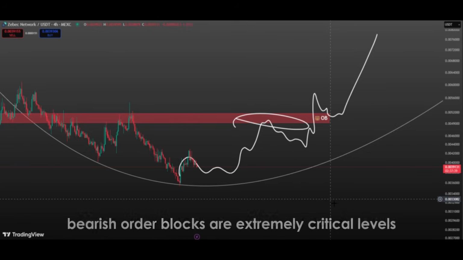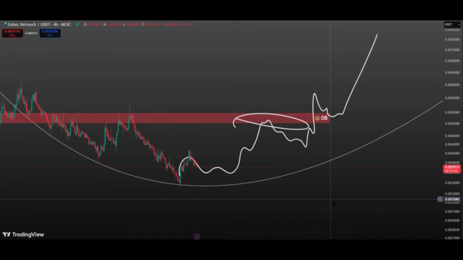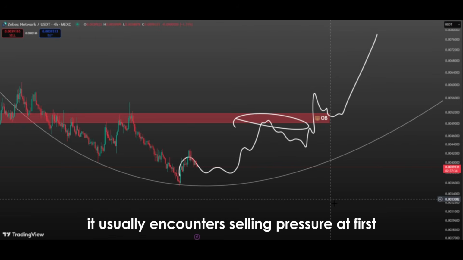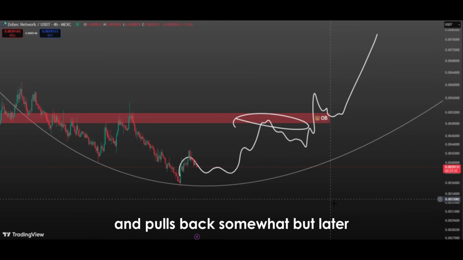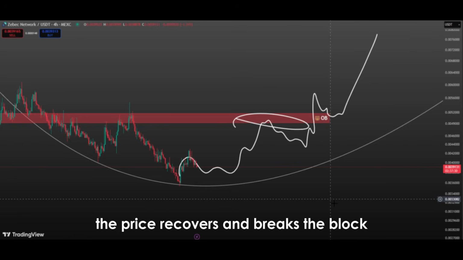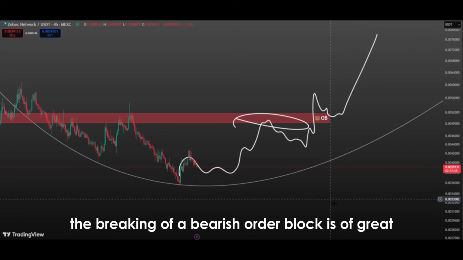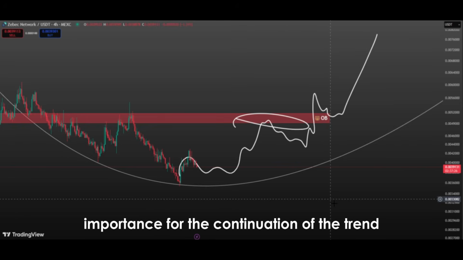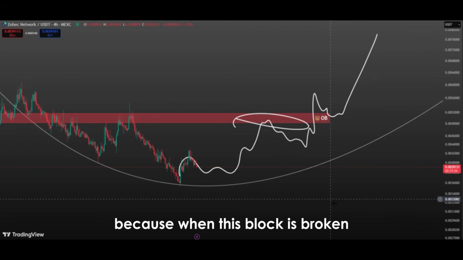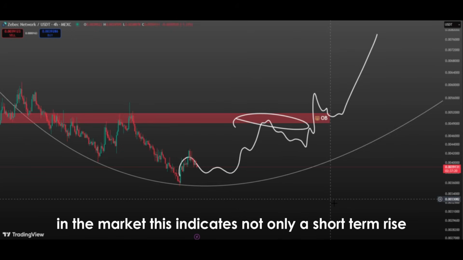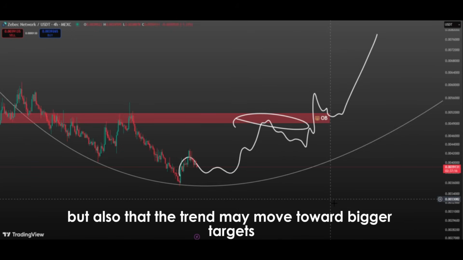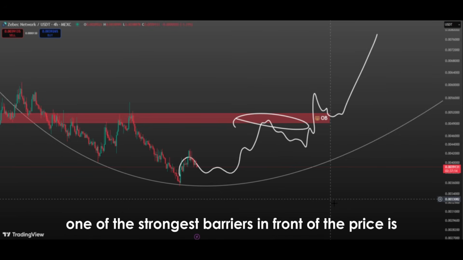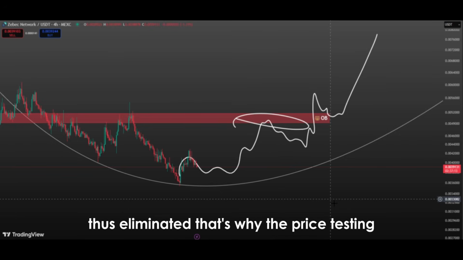From this perspective, bearish order blocks are extremely critical levels. When the price reaches them, it usually encounters selling pressure at first and pulls back somewhat. But later, if the buyers are strong enough, the price recovers and breaks the block. The breaking of a bearish order block is of great importance for the continuation of the trend, because when this block is broken, it shows that buyers have gained the upper hand over sellers in the market. This indicates not only a short-term rise, but also that the trend may move toward bigger targets. One of the strongest barriers in front of the price is thus eliminated.